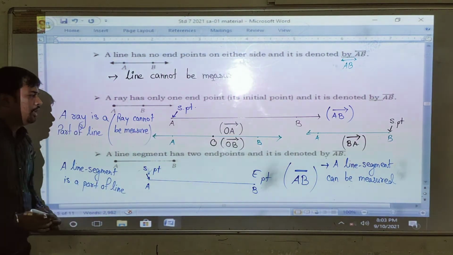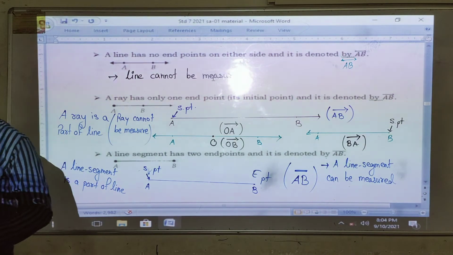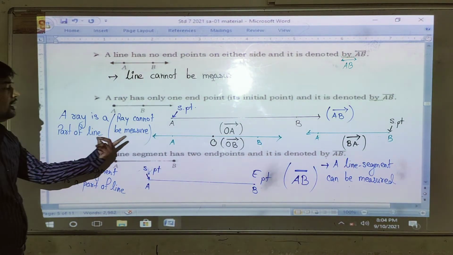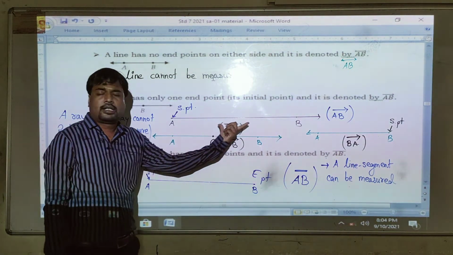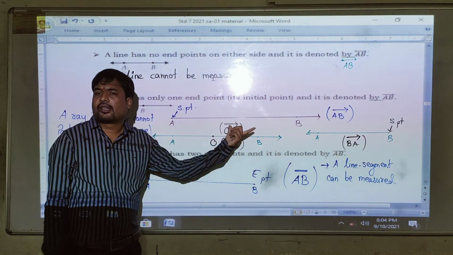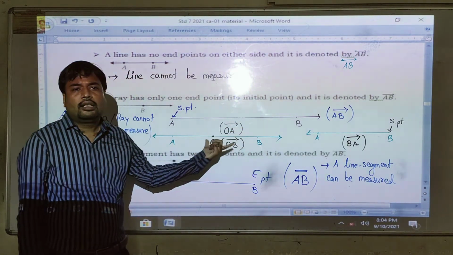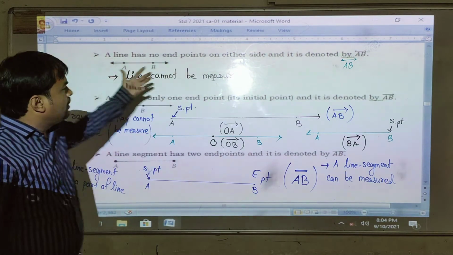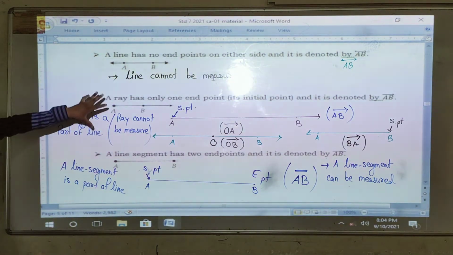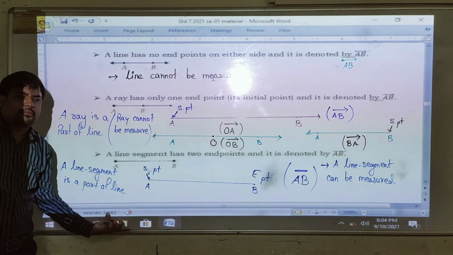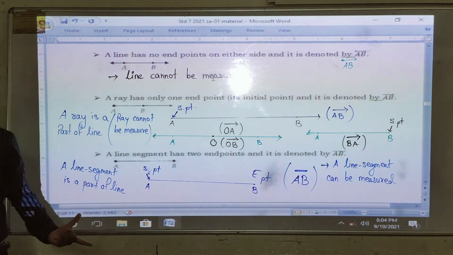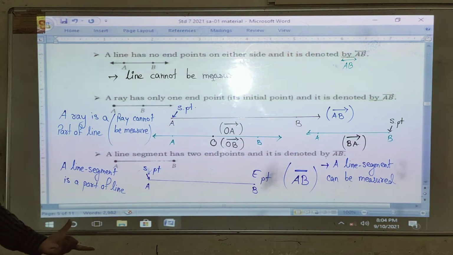Yes, the starting point is there, but the ending point is not there. Since the ray is extending in one direction, we cannot measure the length. So among these three, line, ray, and line segment, we can measure the line segment.